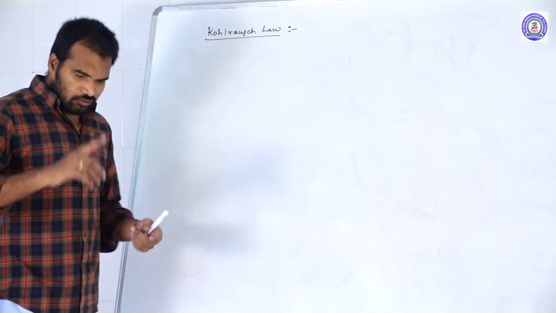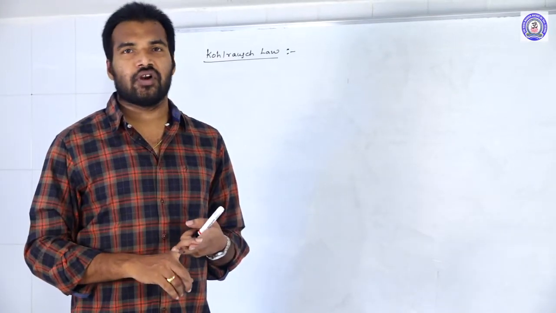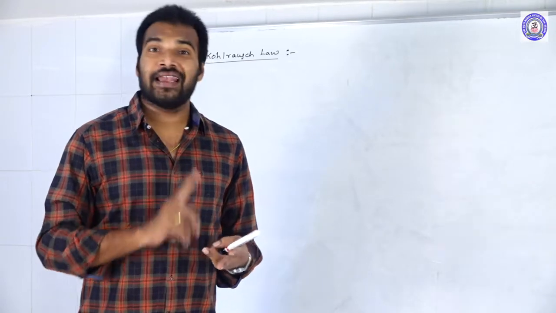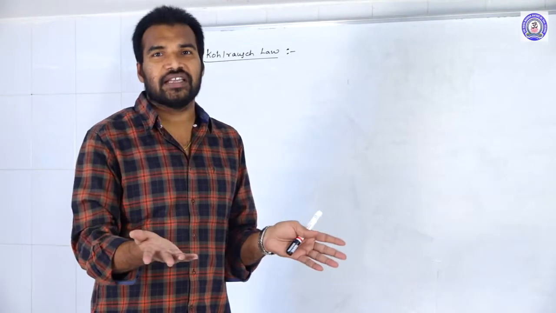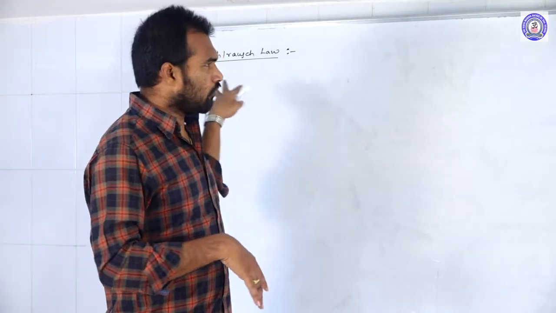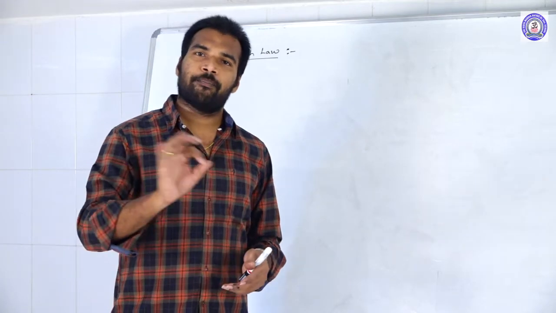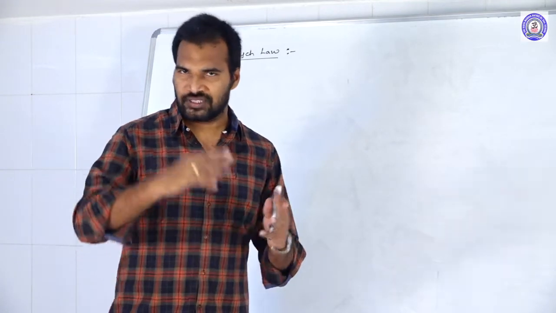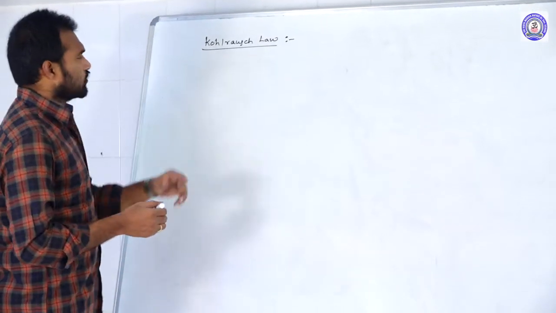So in this video we mainly discuss Kohlrausch law and applications of Kohlrausch law, and after that electrolysis. In the last video we discussed electrochemical cells. Now in this video we are going to discuss electrolysis, and after electrolysis, batteries and polishing. So these are the four parts we are going to cover in this video. So let us continue. Kohlrausch law.